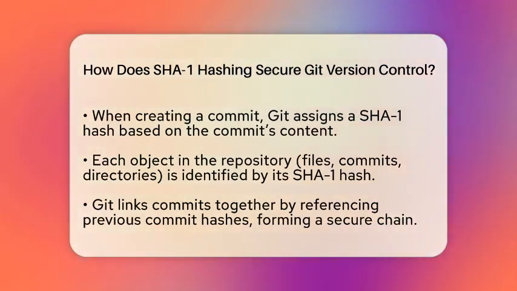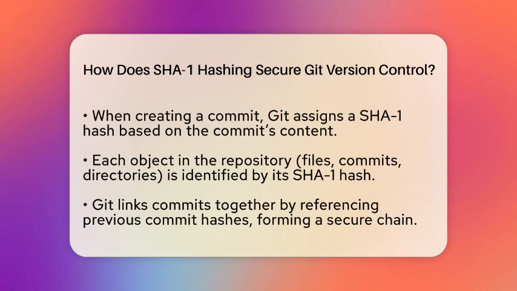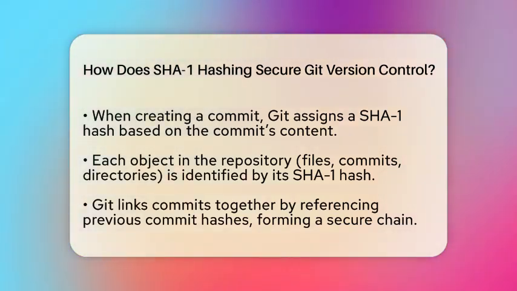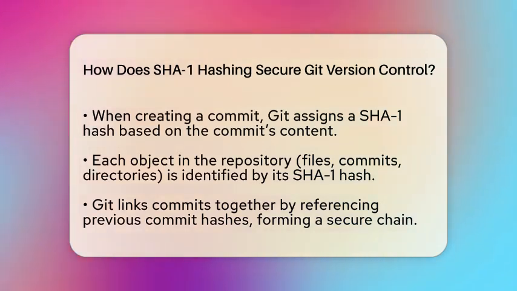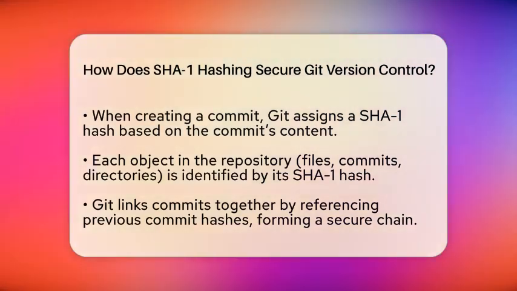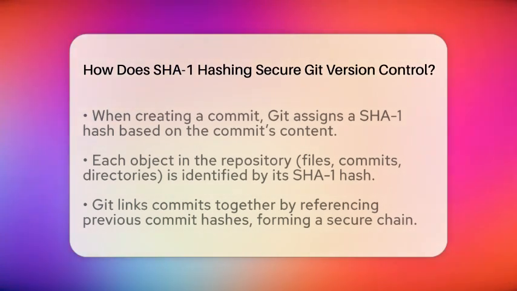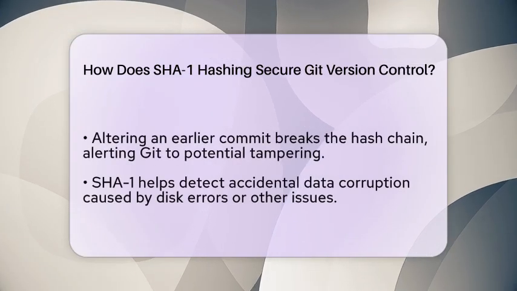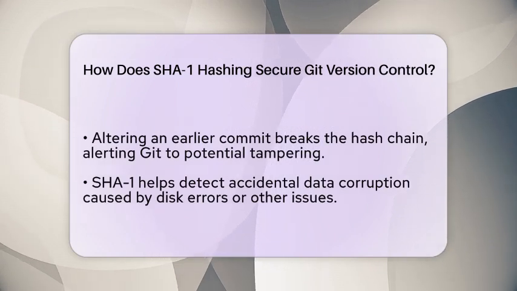SHA-1 also helps maintain the integrity of the entire project history. Each commit references the previous one by its hash, creating a secure chain. If someone tries to change an earlier commit, the hashes will no longer match, and Git will flag the inconsistency. This chain of hashes makes it nearly impossible to alter history without detection.